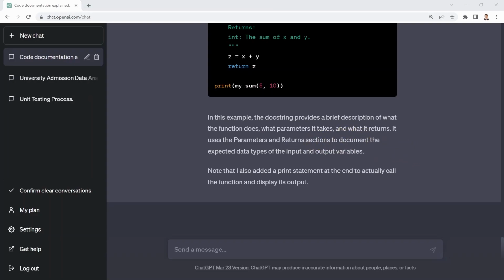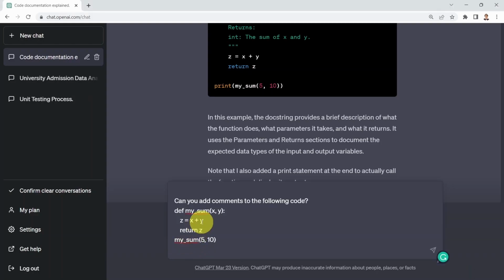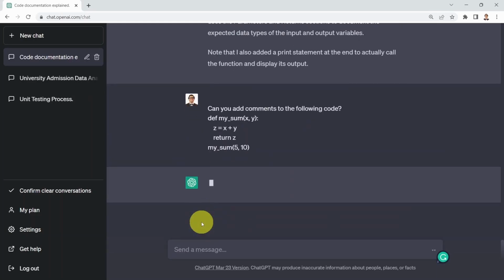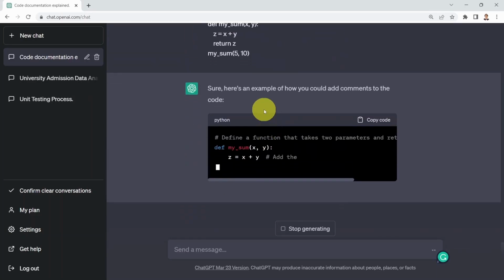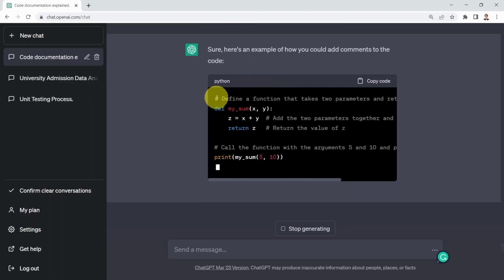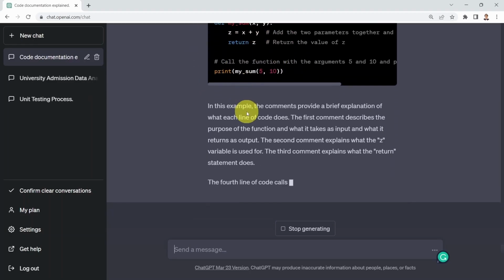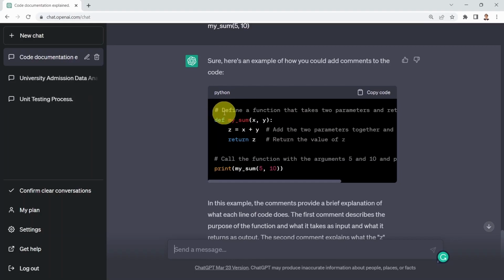Okay. What I could do next is I can say, well, could you please add maybe comments? So instead of adding documentation, I'm going to say, could you please add comments to the following code? So what you see here is, basically, ChatGPT added comments. And if you're familiar, of course, with Python programming, here you add a comment by adding a hashtag at the beginning. And you will see basic hashtag is going to tell you, well, define a function that takes 2 parameters. Here, hashtag, add these 2 parameters together, return the value of z, and then call the function afterwards.